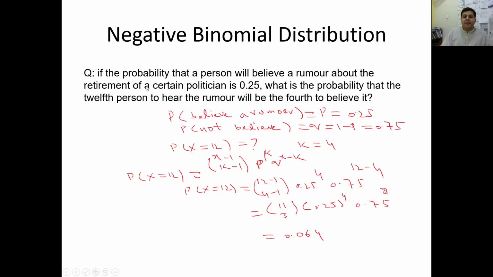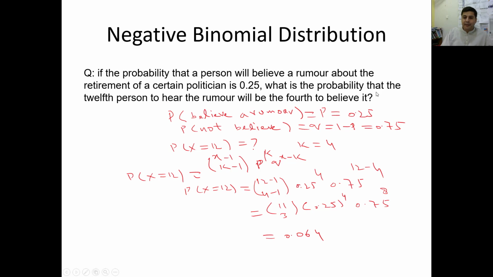Another example. The probability that a person will believe a rumor about the retirement of a certain politician is 0.25. So what will be the probability that they will not believe the rumor? Q is equal to 1 minus P, which is 0.75.